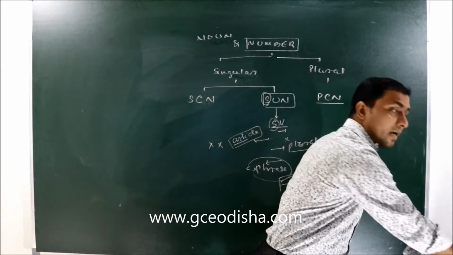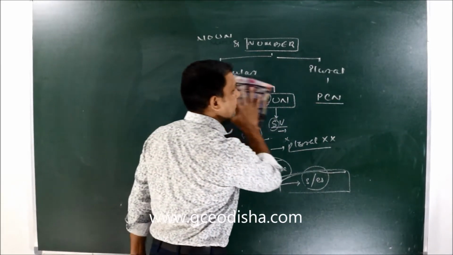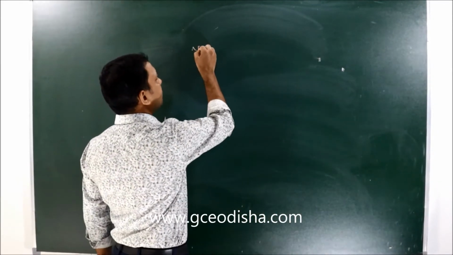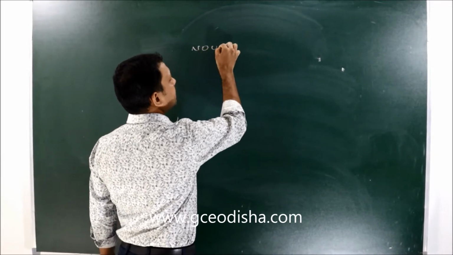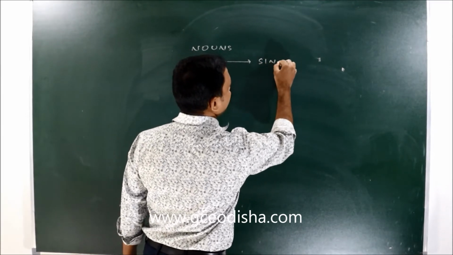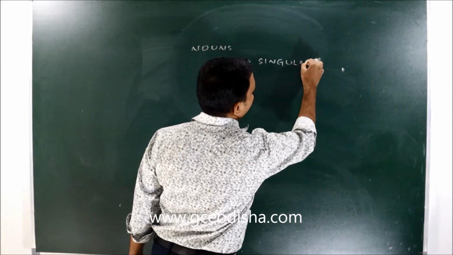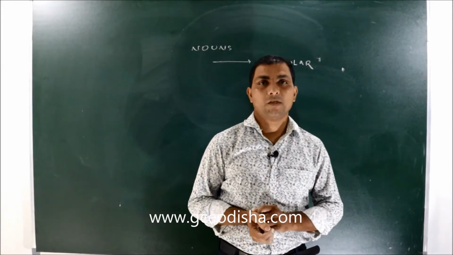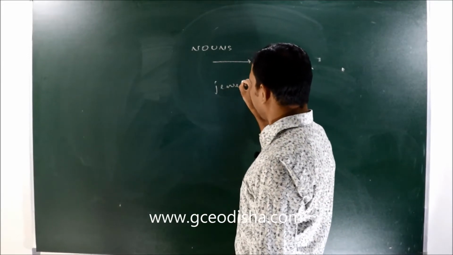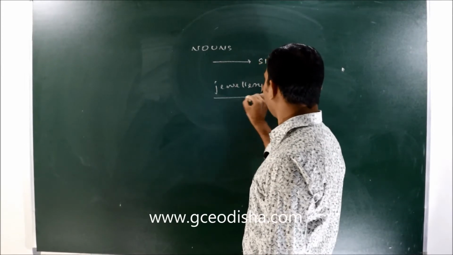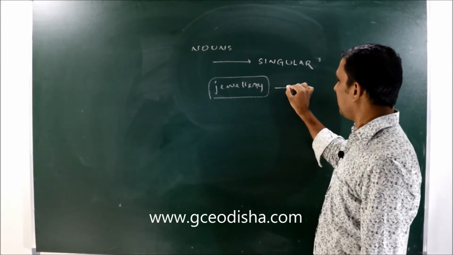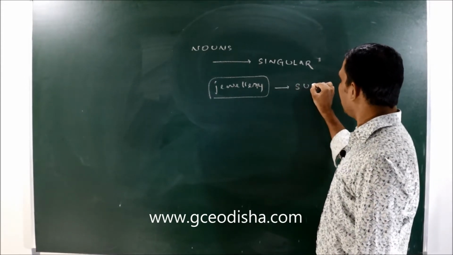Okay, so for that, take an example. What are we discussing here? We are discussing some nouns that are always singular. So take the first word here: jewelry. Jewelry is a noun, and it is an uncountable noun. And generally those are uncountable.